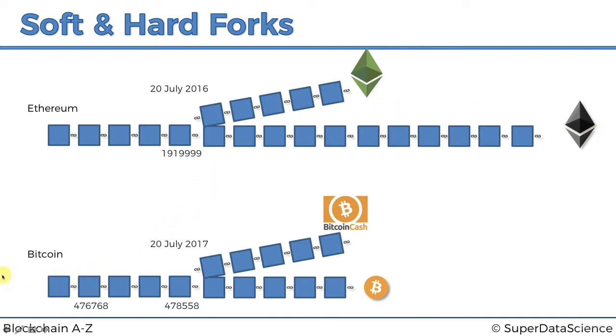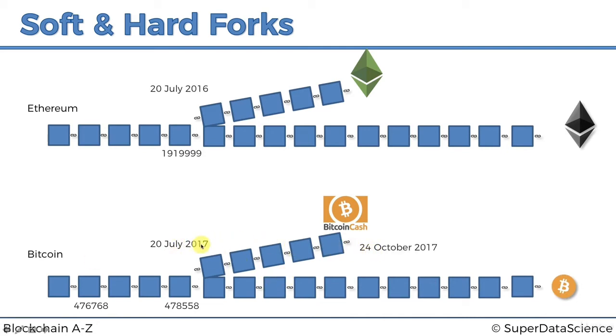But in the Bitcoin world, Bitcoin continued, but actually on 24th of October 2017, not that many months afterwards, at block number 491407, another hard fork happened. People were unhappy with this whole ASIC situation. Remember, we were talking about ASIC mining and that they completely made GPUs redundant. Some people were unhappy with that, and they decided we want to go back to GPU mining. And so at that block, they changed their software to make it ASIC resistant, so that ASIC miners could no longer mine it, and therefore they went to Bitcoin Gold.